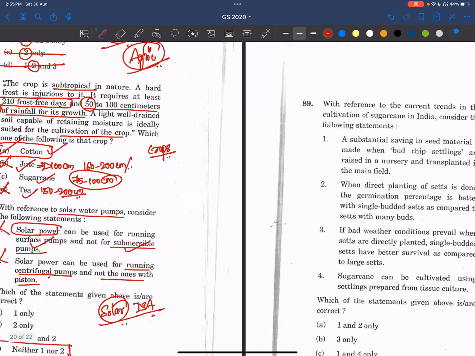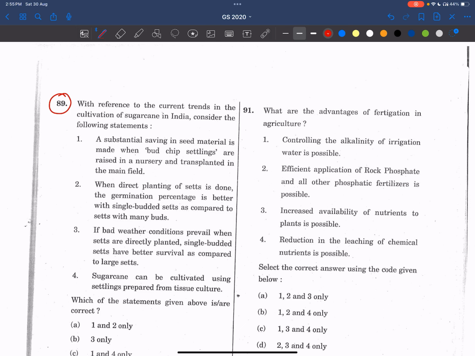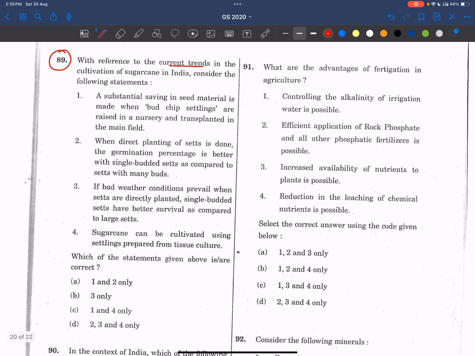Coming to the 89th question. With reference to current trends in the cultivation of sugarcane in India, consider the following statements. A substantial saving in seed material is made when bud chip seedlings are raised in a nursery and transplanted into the main field. Yes, this is true. See what we are doing?